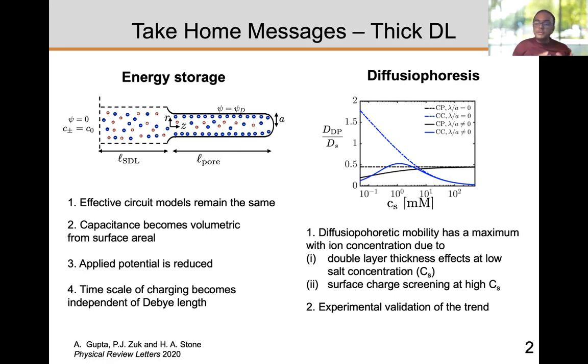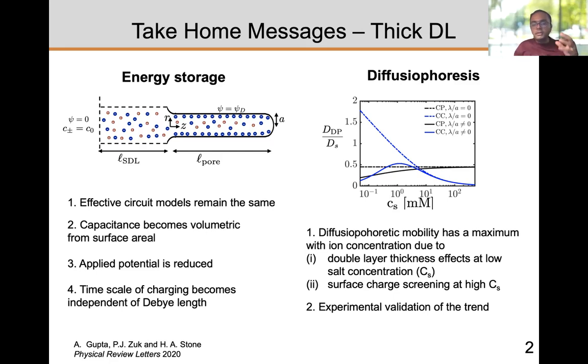This problem has been solved for thin double layers, where the solution reduces to an effective circuit model with a series of resistors and capacitors. We solved the same problem, but for thick double layers, and remarkably found that the effective circuit model remains identical.